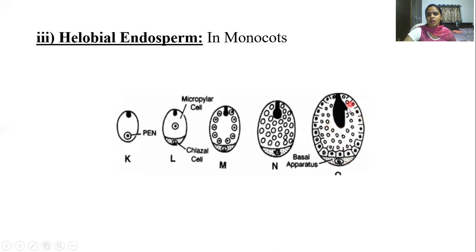So this is the cellular condition, this is the nuclear condition because there is no cytokinesis here, because in this case both karyokinesis as well as cytokinesis is taking place. As both the conditions are seen in this case, it is called as helobial endosperm.